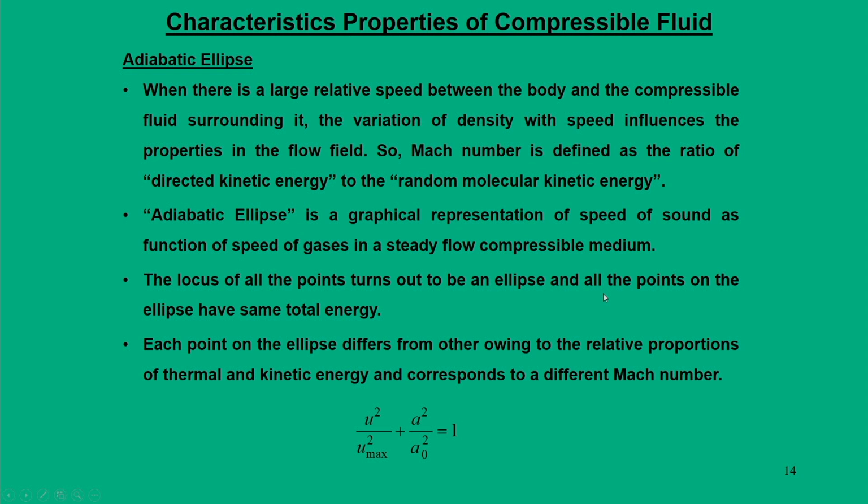Now, with these basic concepts and defining these properties, we will now visit the information in a graphical manner. So, what does this mean? We will define a term called adiabatic ellipse, because most of us know what an ellipse is, which is a very common mathematical term.